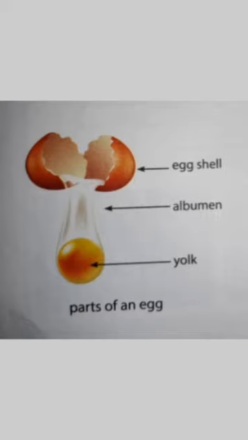This yolk provides the food for the growing baby, or the embryo, inside the egg. The growing baby develops into a chick.